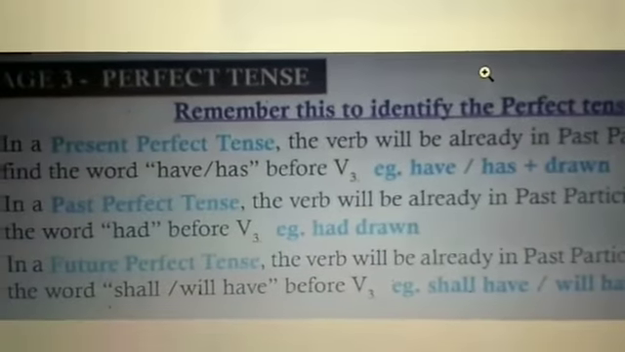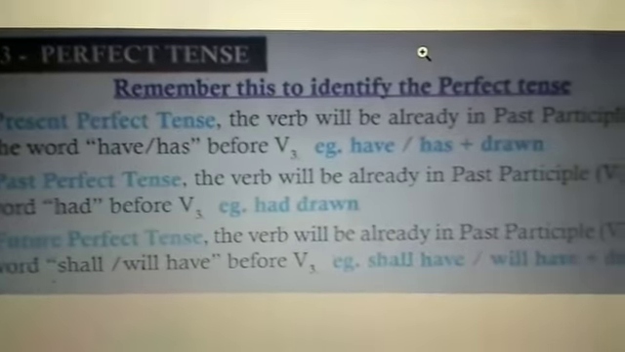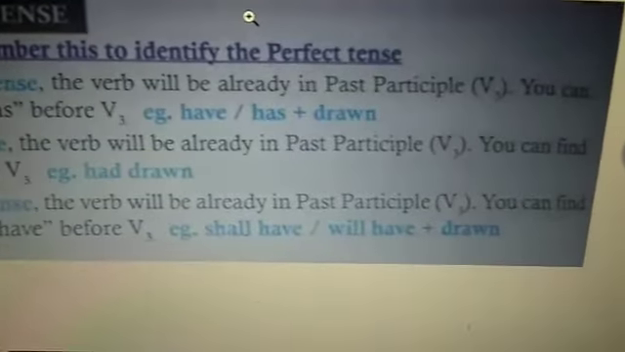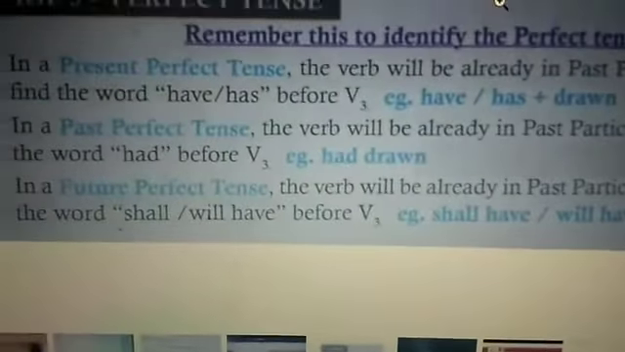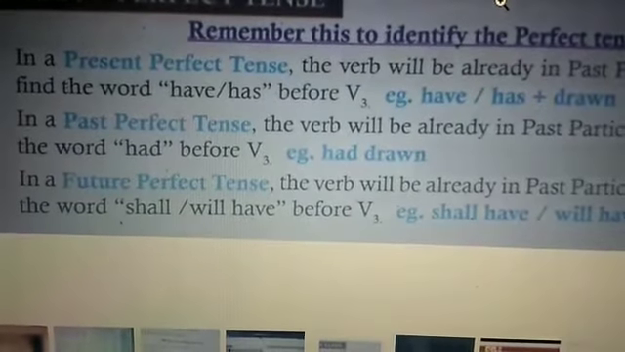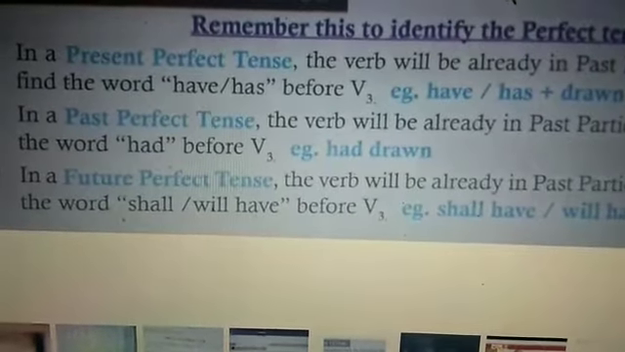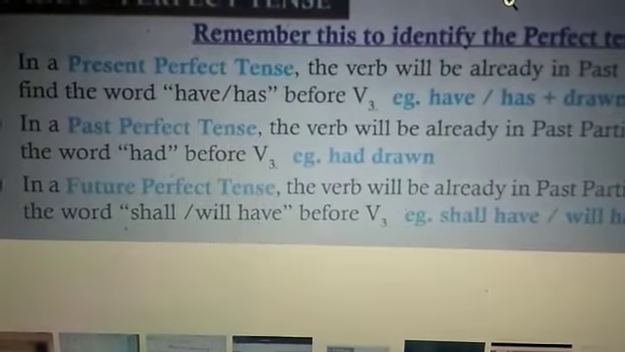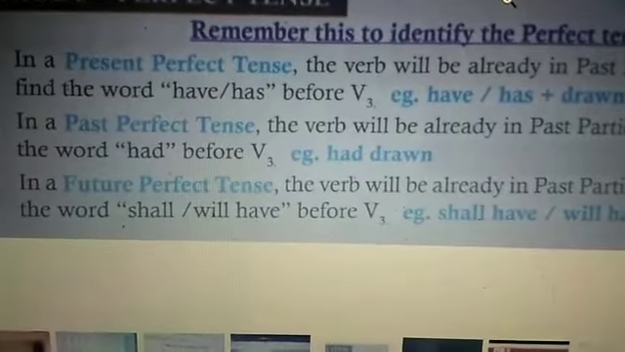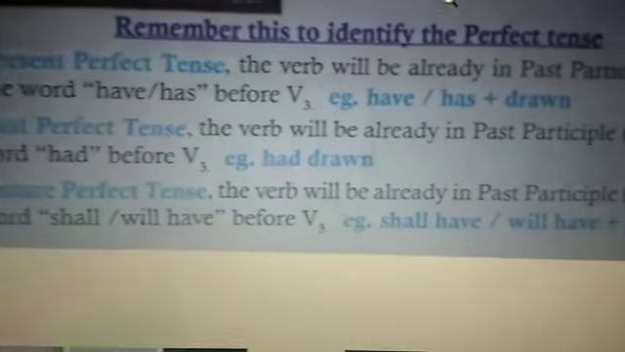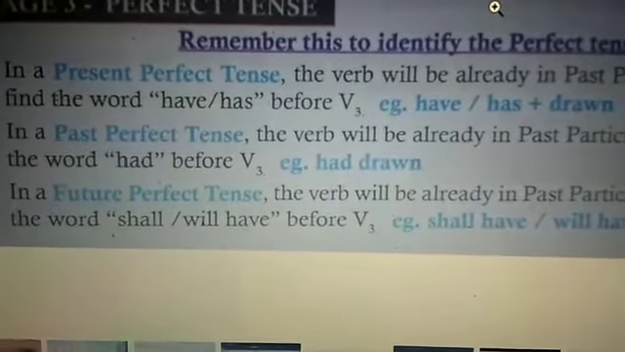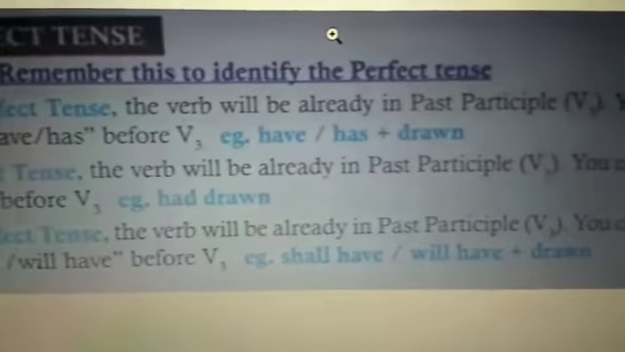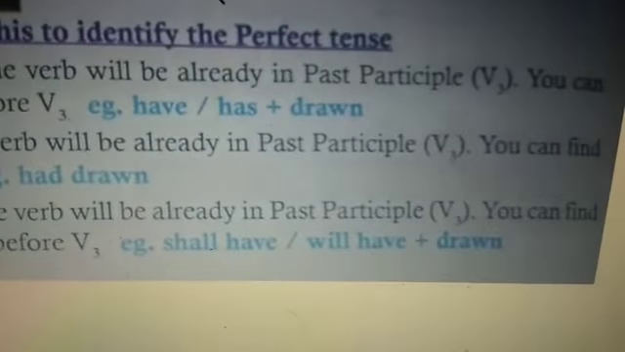B, in a past perfect tense, the verb will be already in past participle, that is verb 3. You can find the word had before verb 3. For example, had drawn. So, you must be very clear that have, has, had will always be followed by verb 3. In a future perfect tense, the verb will be already in past participle, that is verb 3, and you can find the word shall or will have before verb 3. For example, shall have or will have drawn.